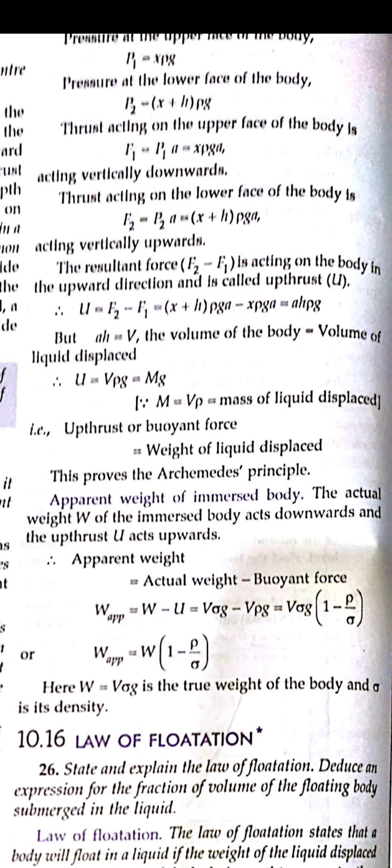On putting the value, force is equal to P1 into A. For pressure, we know that at depth x it is x rho g, and if we talk about the height displaced, then it will be h, so (x plus h) rho g. On putting this value, the change in the force is completely given as the upthrust. So upthrust is given as V rho g.